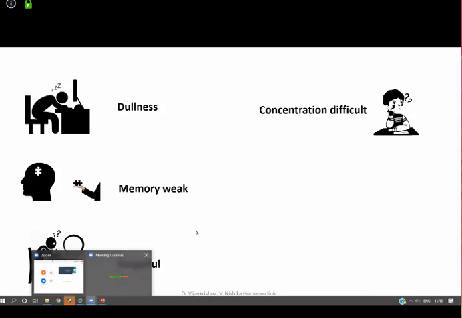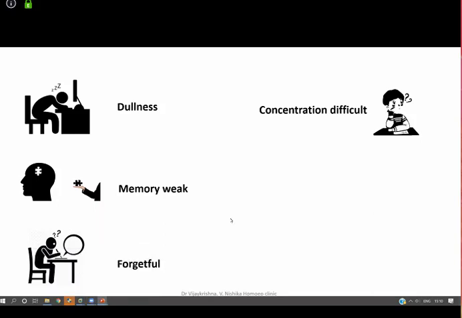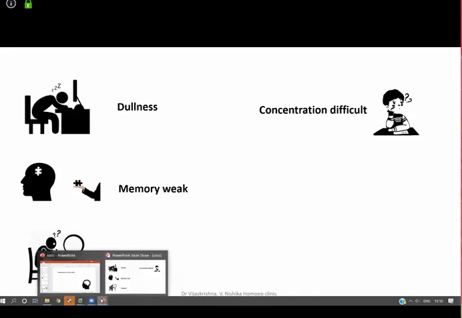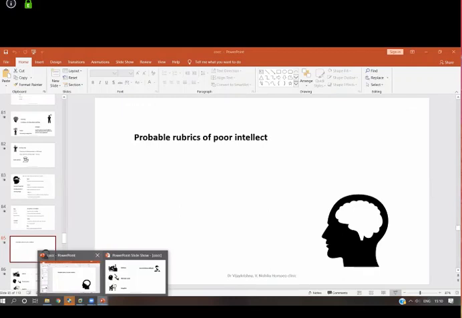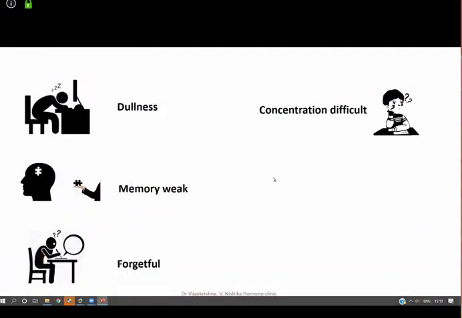Okay, can somebody quickly tell me how do we hunt this particular rubric in a repertory? Except Varshini, because she was the one who gave the right answer when we were struggling in our clinic with this particular thing. Concentration difficult, and what we also saw was this boy used to keep rubbing his hand over the forehead. So now how do you decide which rubric to take here?